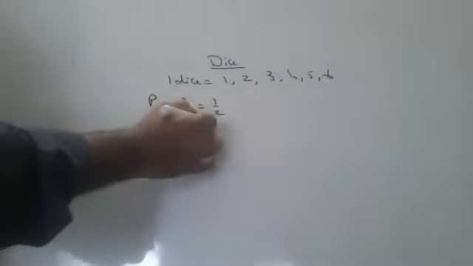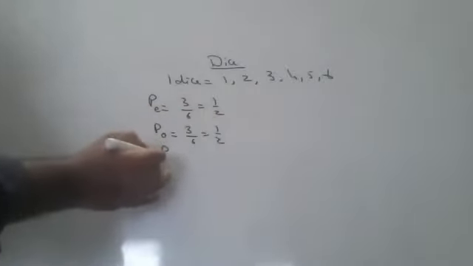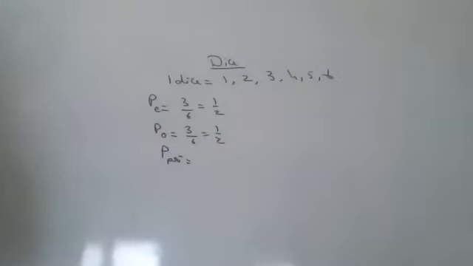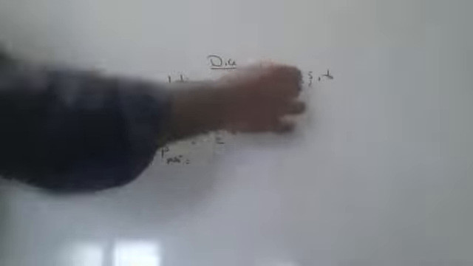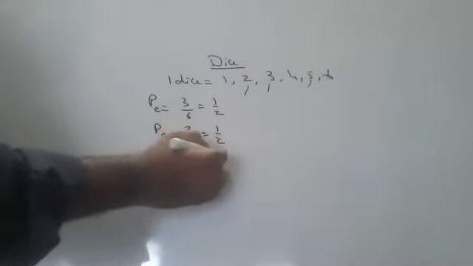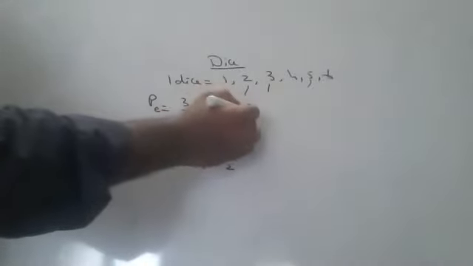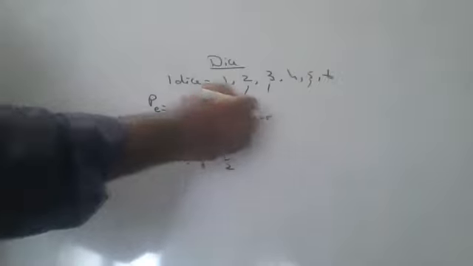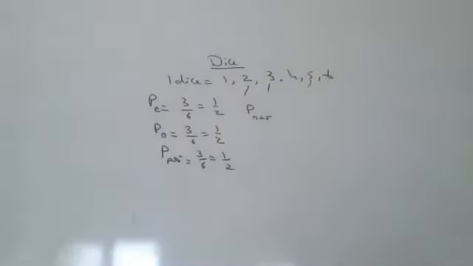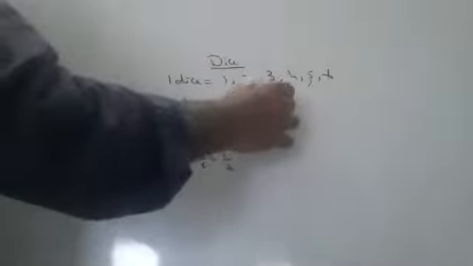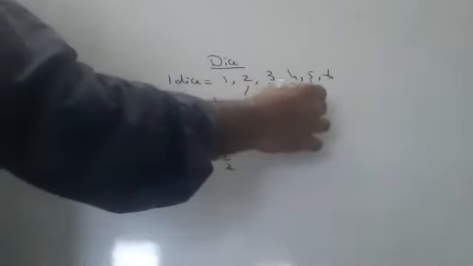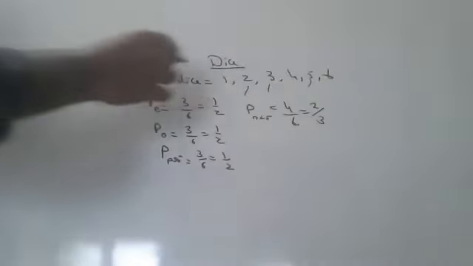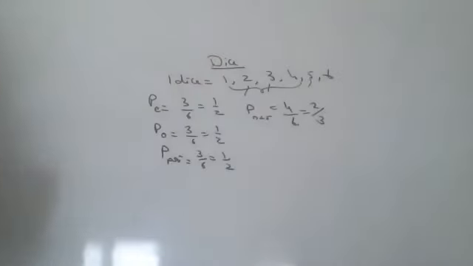What is the probability of prime numbers? 3 by 6, 1 by 2. What is the probability of a number less than 5? 4 by 6, 2 by 3. Number less than 5 means 1, 2, 3, 4.